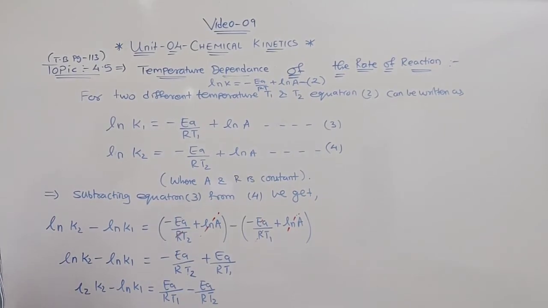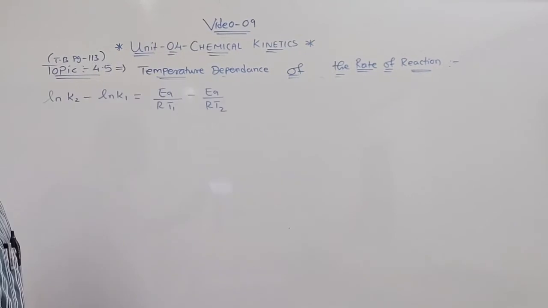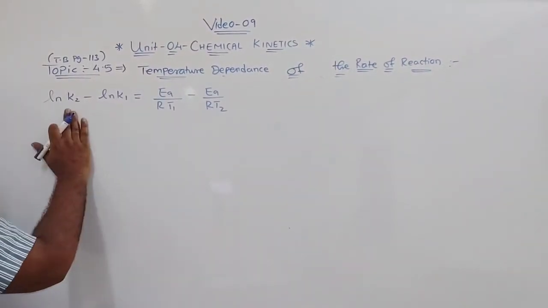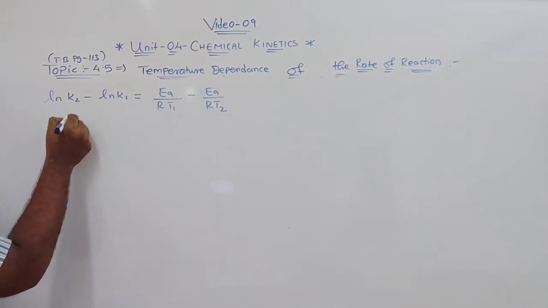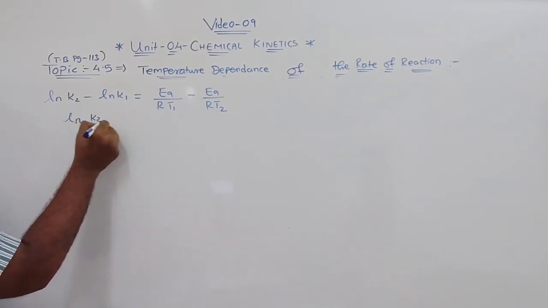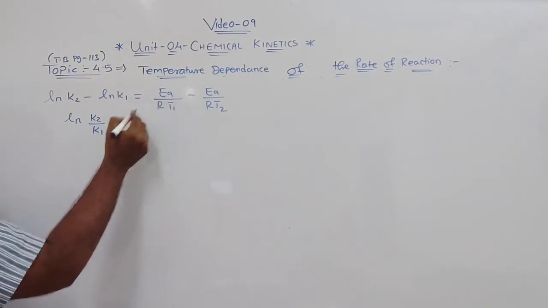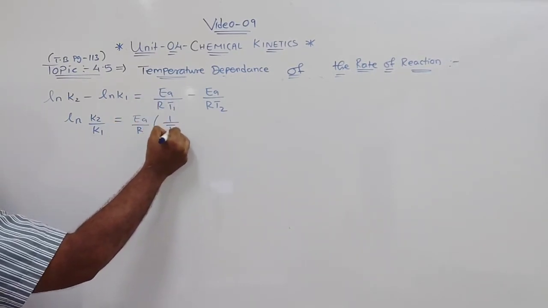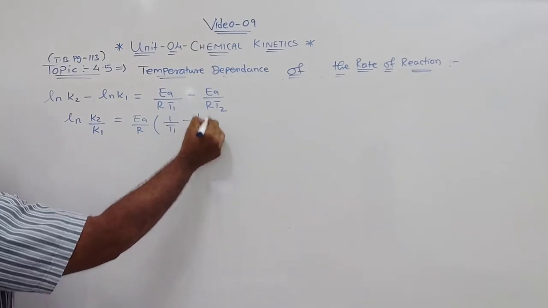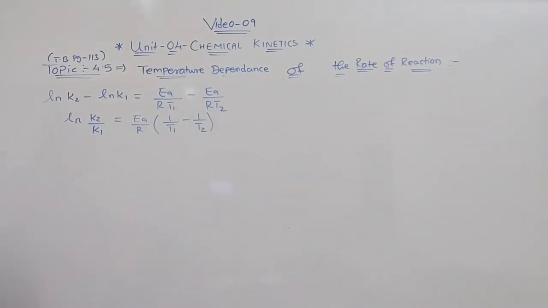Now the next part of this. As this is logarithm, subtraction of logarithm means division. So I can write here ln K2 upon K1 is equal to, here I take a common EA by R. So in bracket it will be 1 upon T1 minus 1 upon T2. Okay, like this.